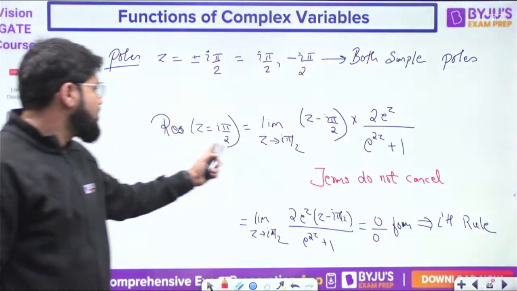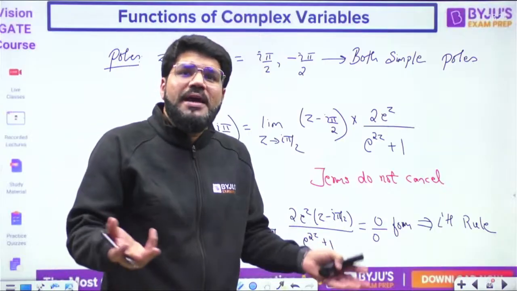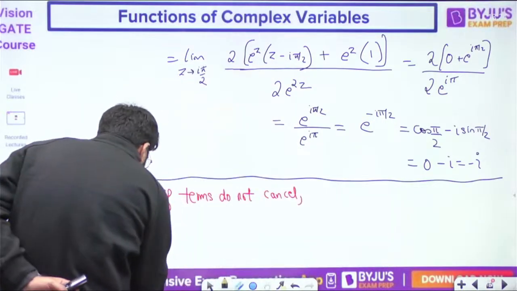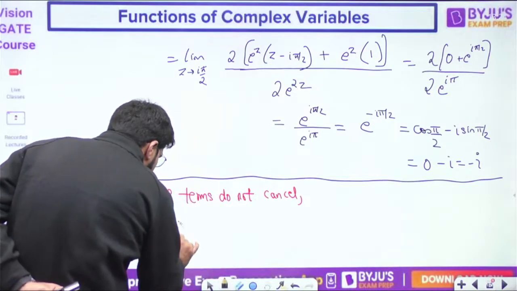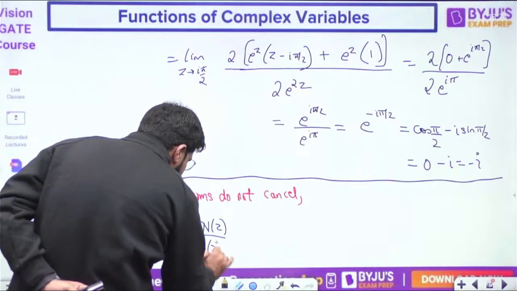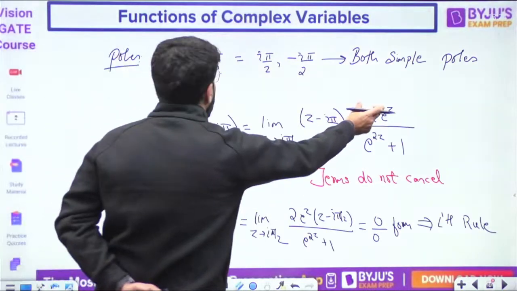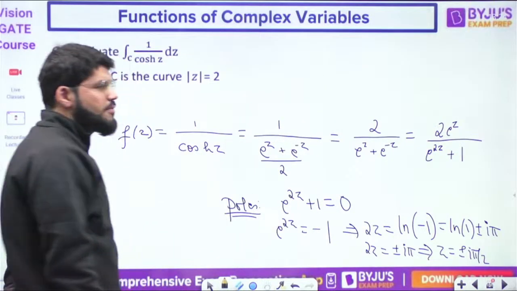The problem here was the terms do not cancel and I have applied L'Hospital rule. Every time you can apply L'Hospital rule, but from the L'Hospital rule, what is the generalized formula that I am telling you? Okay, so let the f(z), the given function जिसका residue निकालना है, let that be N(z) upon D(z), some numerator function upon some denominator function.